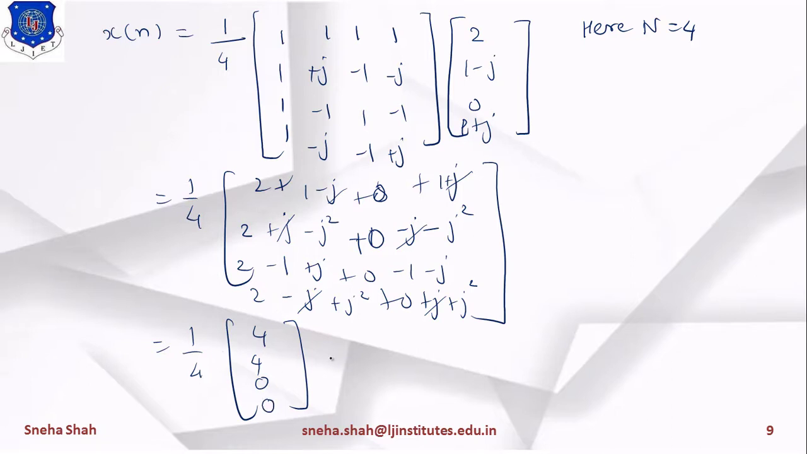Now if I cancel 4 and 4, then the terms will be 1, 1, 0, 0. So this is your final answer. I am writing the final answer over here, x[n] equals 1, 1, 0, 0. This is represented in this form. So you can see that this one is the original input signal. So this way we can validate that this is our correct answer.